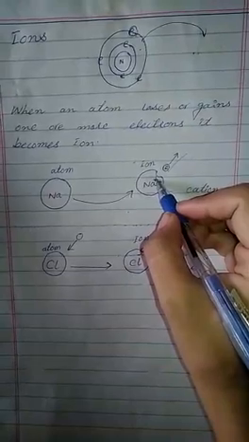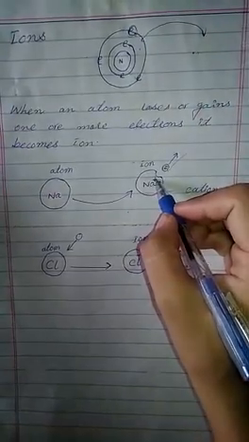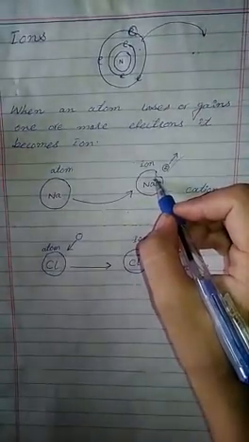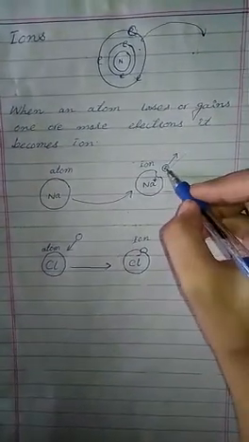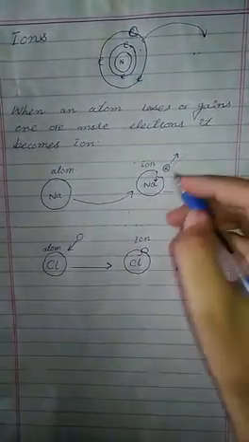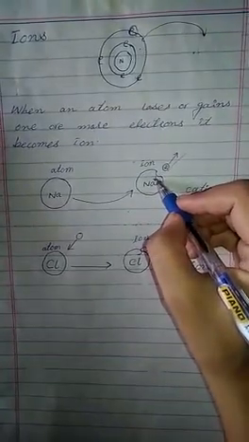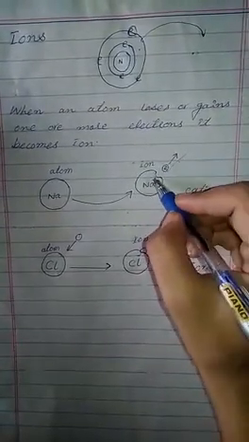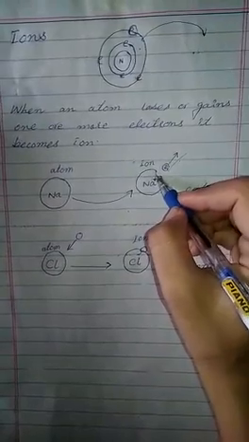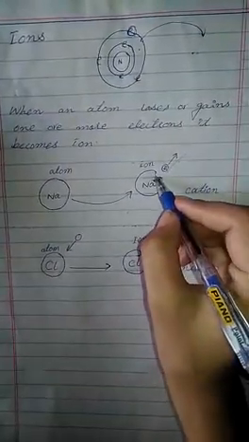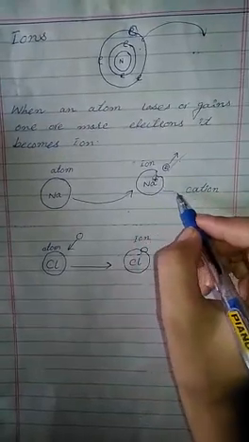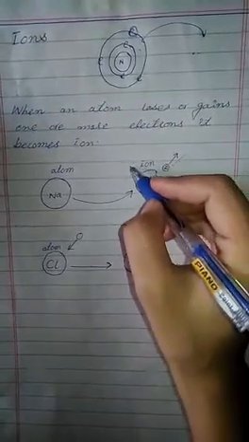Thus it contains positive charge, because the proton number and electron number are equal in an atom, but one electron is removed, so it has more protons than electrons. It means it contains positive charge. So the atom that contains positive charge is called a cation, because it is an ion.